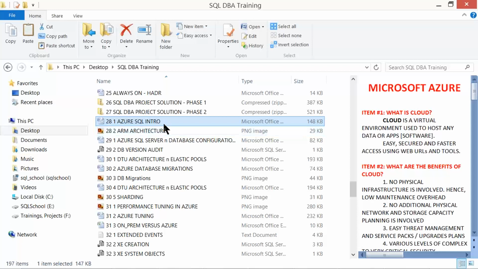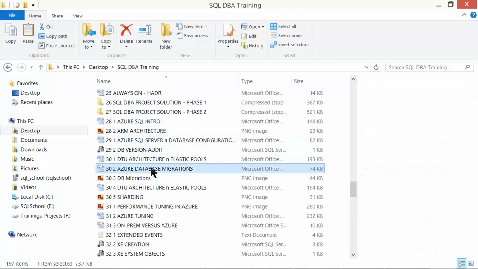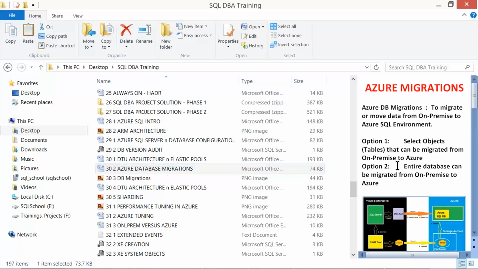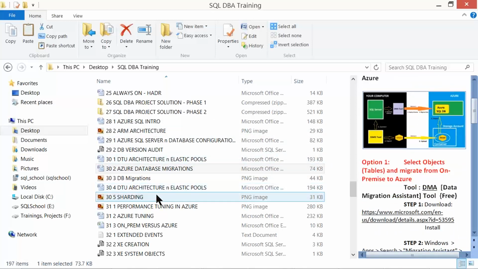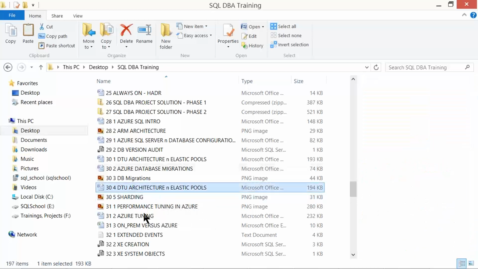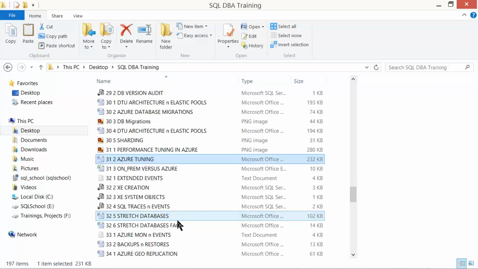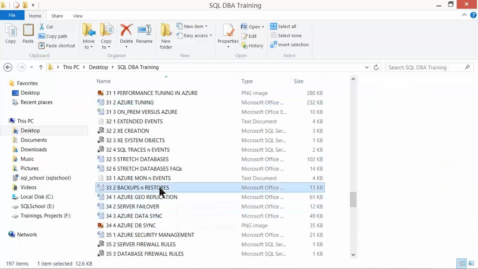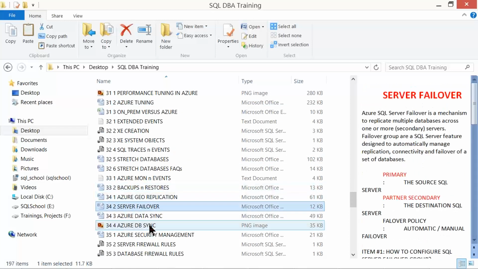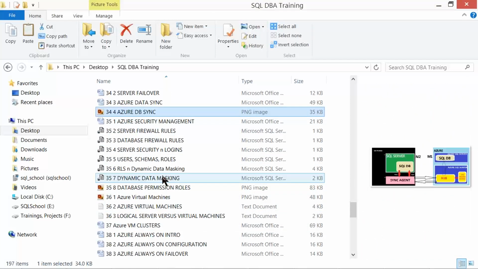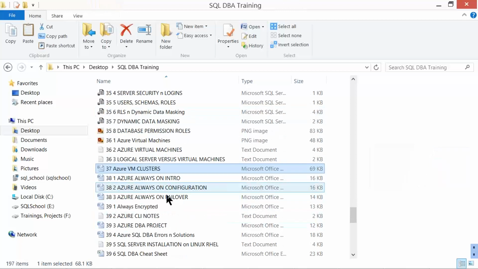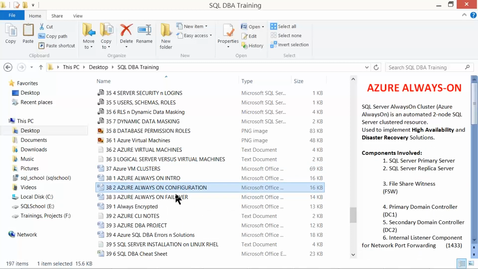Right from Azure fundamentals, Azure basics and cloud fundamentals to migration activities, different techniques for migrations, tuning activities, troubleshooting activities in Azure with backups, restores, HADR, and security management, lengthy concept. Then comes virtual machines, clusters, and configuration of Windows clusters in virtual machines and failover.